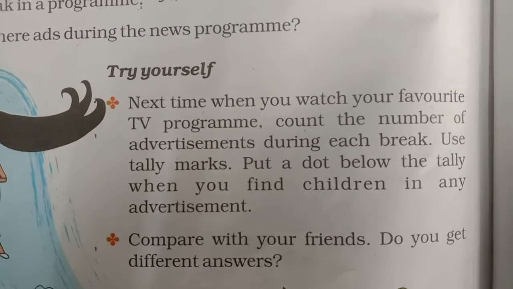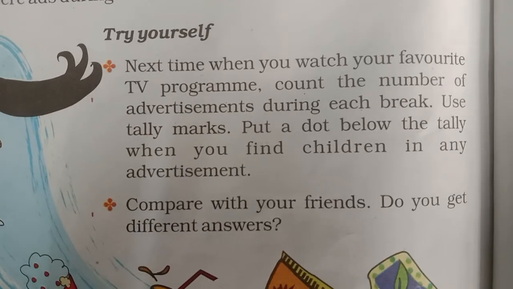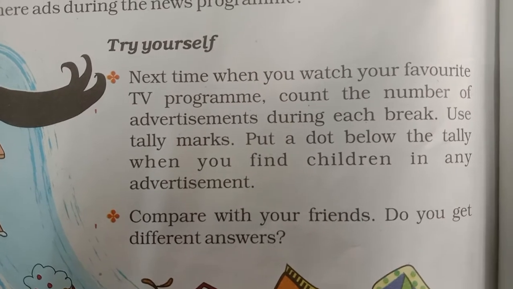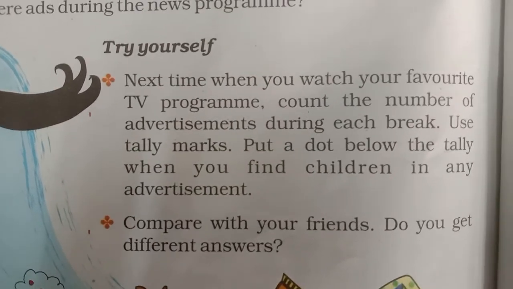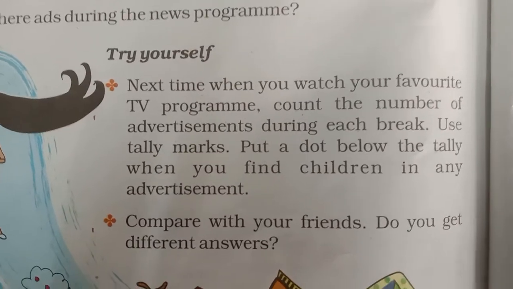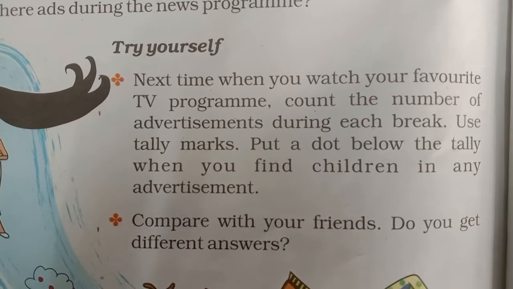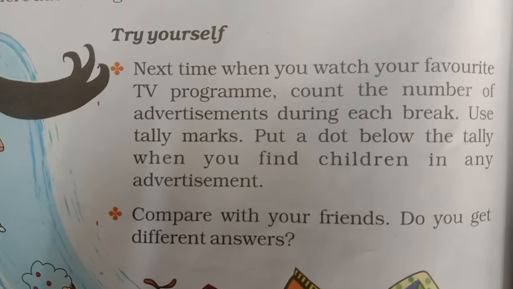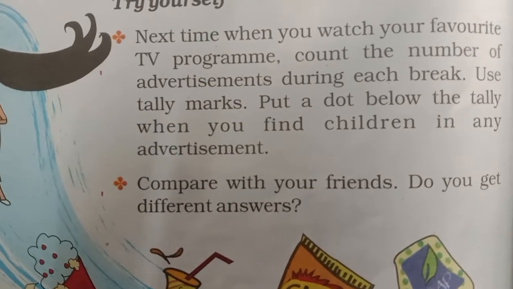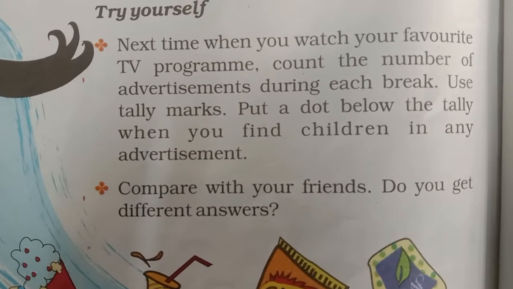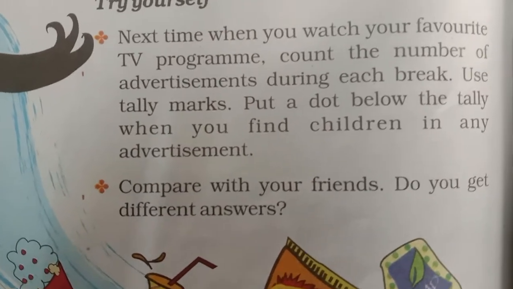Suppose in the 3 breaks you observed 10 ads. Out of 10 ads, suppose 5 ads had children as actors. You can write the number 5 with the help of tally marks also.